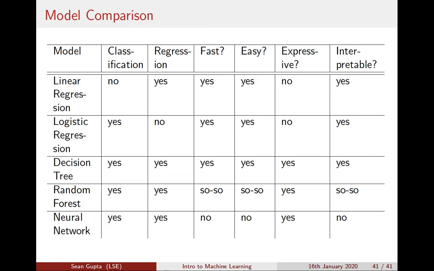Finally, the last column is: is the model interpretable? What does this mean? Well, a model is interpretable if you can easily understand how it arrives at its decisions, at its regressions or classifications. A linear regression, logistic regression, or decision tree, you can easily explain and you can show it to someone who's not an expert in machine learning and tell them how the model arrived at its conclusion. A random forest is less interpretable, and a neural network is generally speaking a black box model, meaning that you don't really know what's going on inside, although it might give you very good predictions.